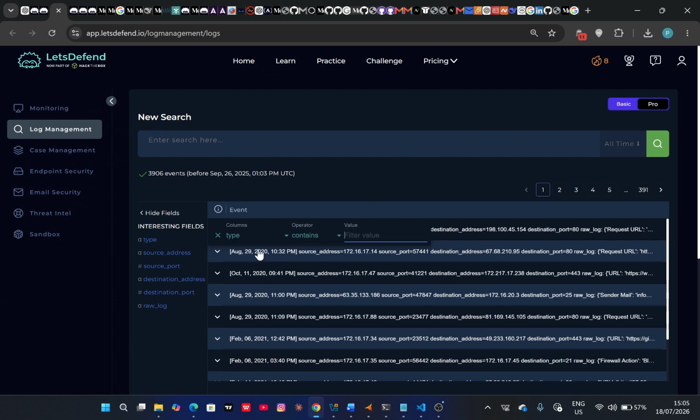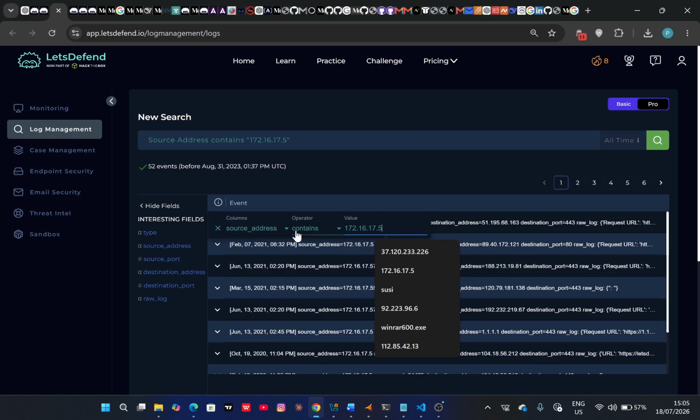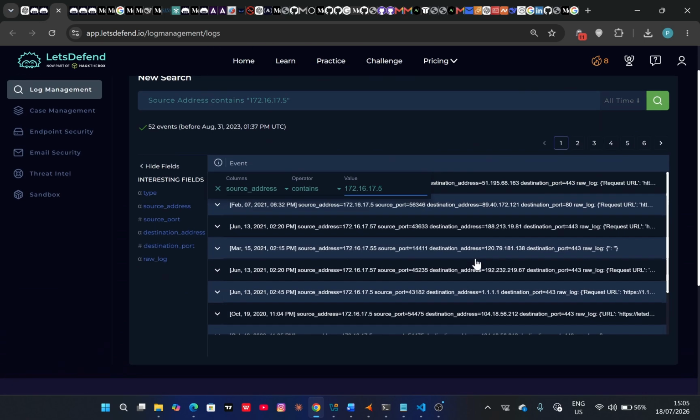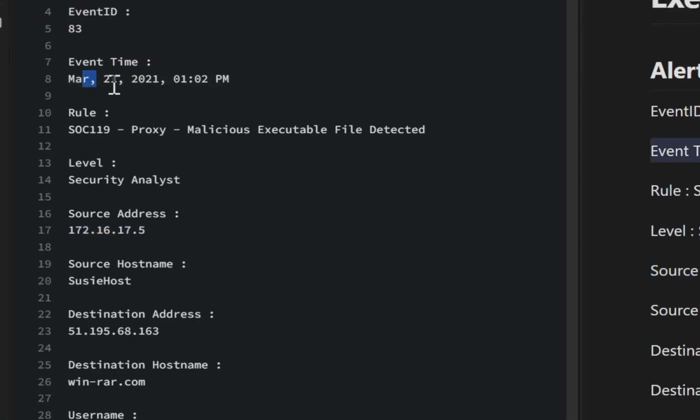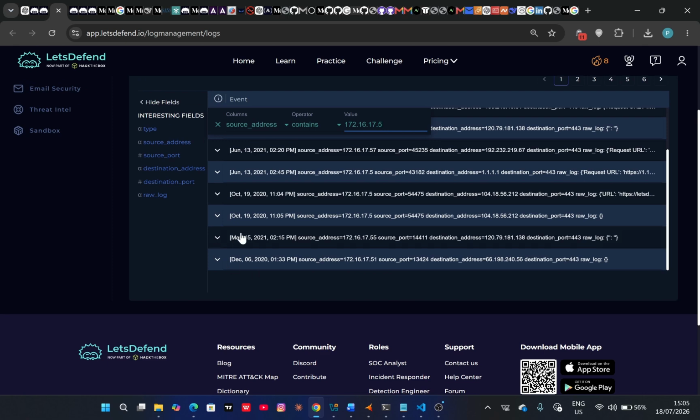Okay, so I'm going to filter for source address. It has quite a number of events. But mind you, this event took place on 21st March 2021, so let's check around that time.